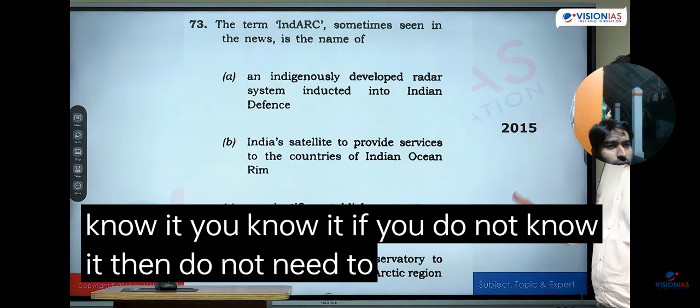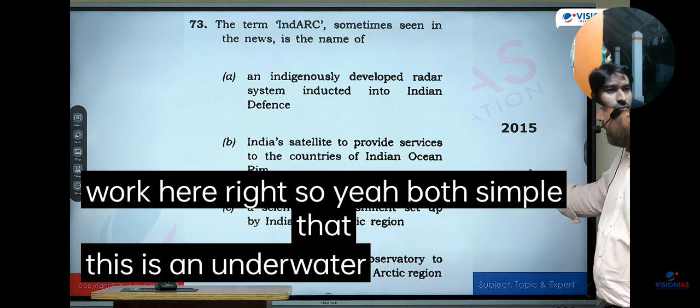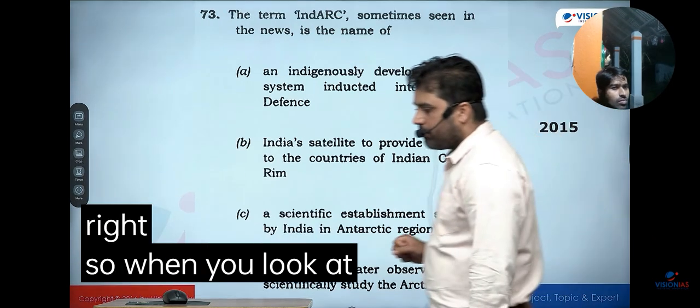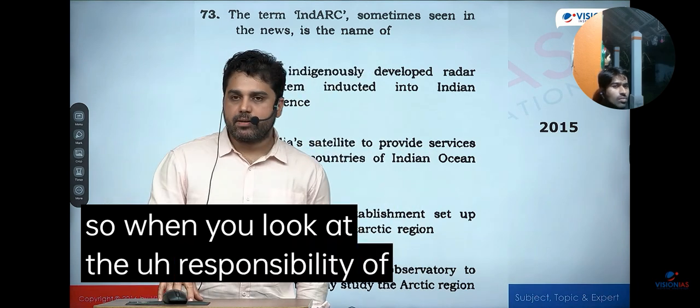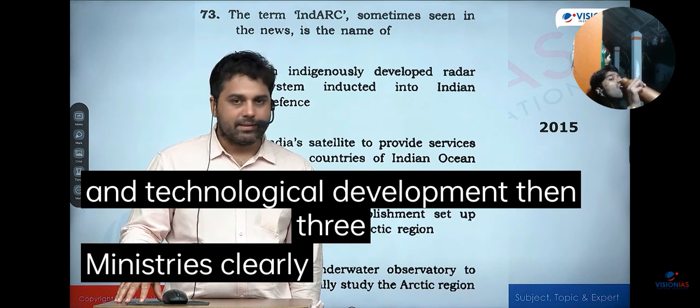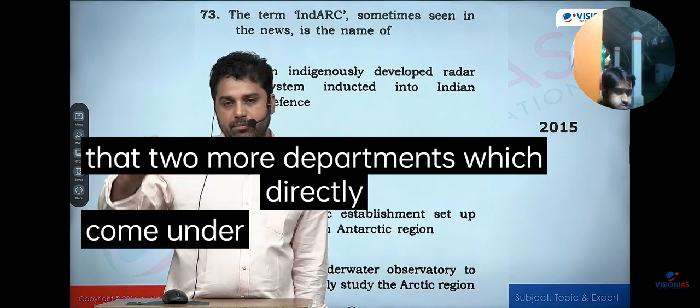If you do not know it, then do not take any guesswork here, right? So this is very simple, that this is an underwater observatory to scientifically study the Arctic region, right? So when you look at the responsibility of ministries in India which have bearing on scientific and technological development, then 3 ministries clearly stand out. Apart from that, 2 more departments which directly come under the Prime Minister clearly stand out.